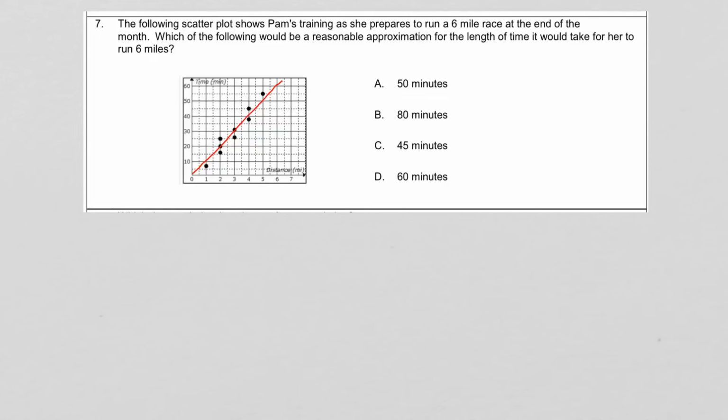But if I drew the line to capture most of the points and have about the same number above it as I have below it, then if I look at the 6-mile marker, and I go up here, and then I go across to see that value, it's about 60 minutes or an hour. So choice D would be the correct one.